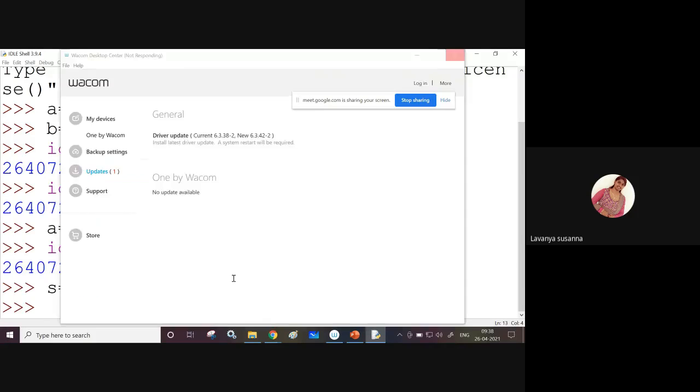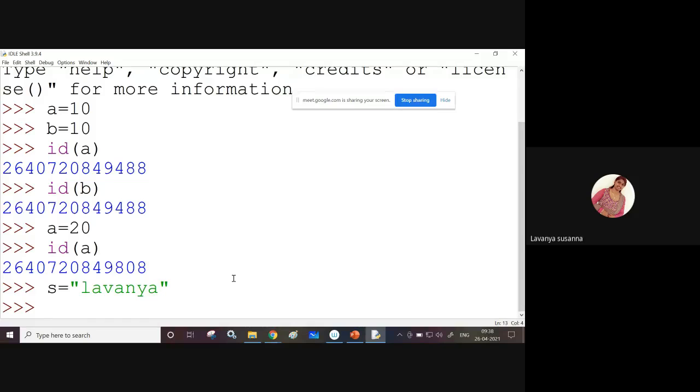You cannot update or you cannot change, right? Immutable means you cannot update or you cannot change. See, S of 0 equal to, I am assigning some character S. What is happening? Whether you can change the string, whether in the 0th location, L is replaced by S or not. Now let us see it.